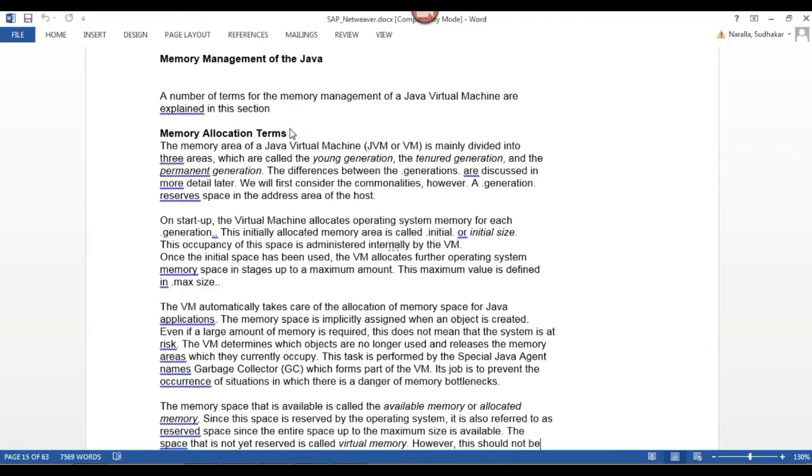What is meant by JVM? It is the Java Virtual Machine parameters. So how it will be allocated, we will discuss now. Java Virtual Machine parameters mainly consist of three parts: one is young generation, second is tenured generation, third is permanent generation.